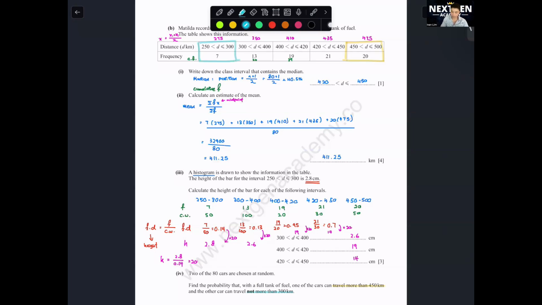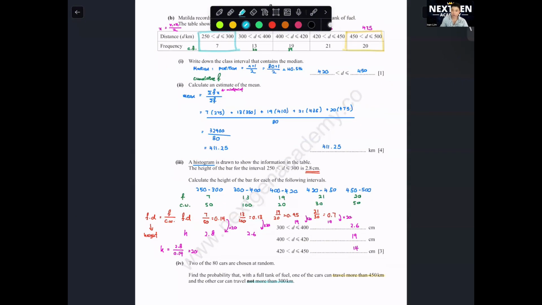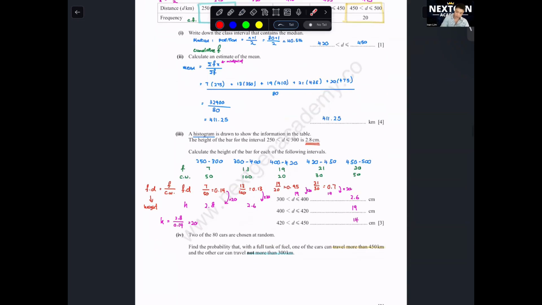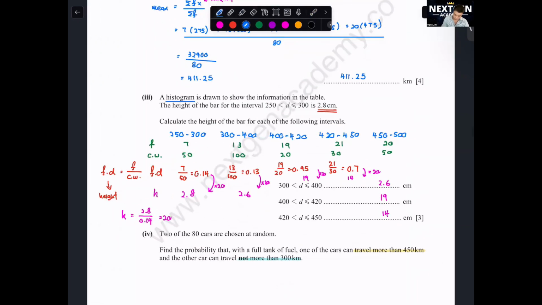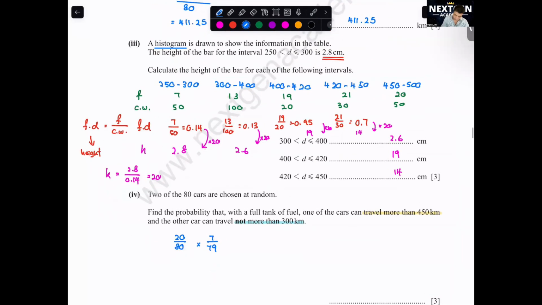So how to find probability? This one will be a without replacement type of question. And then you also need to take into consideration, I can choose this first, then choose this, or I can choose this blue section first, then only choose this yellow section. So how to do the calculation? You will take 20 over 80 multiply, because 20 is the first one, multiply 7 over 79. But you can also do the other way around. That means I can calculate the blue group first, then only the yellow group. So I need to multiply it by 2.